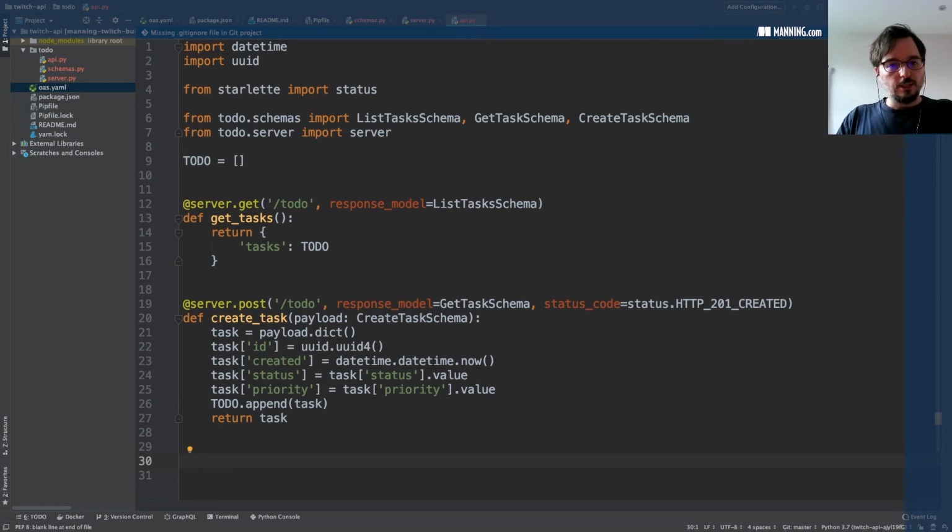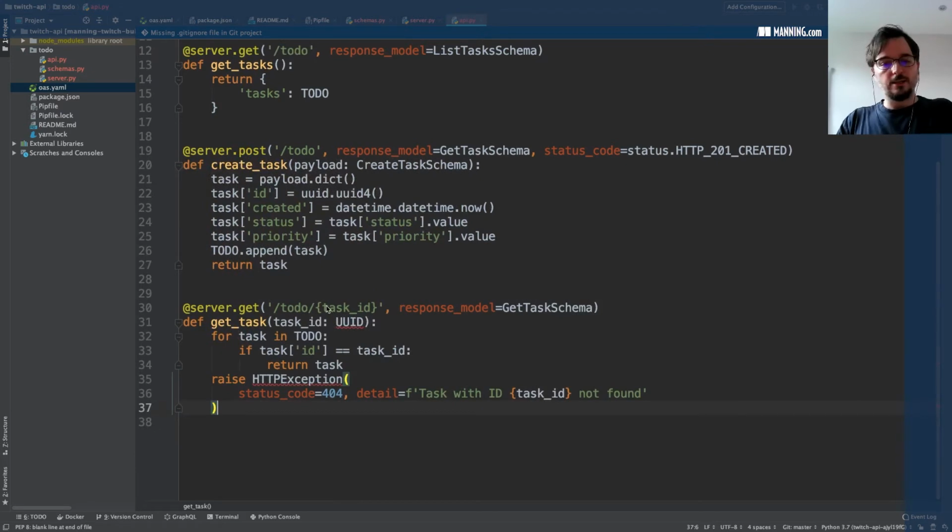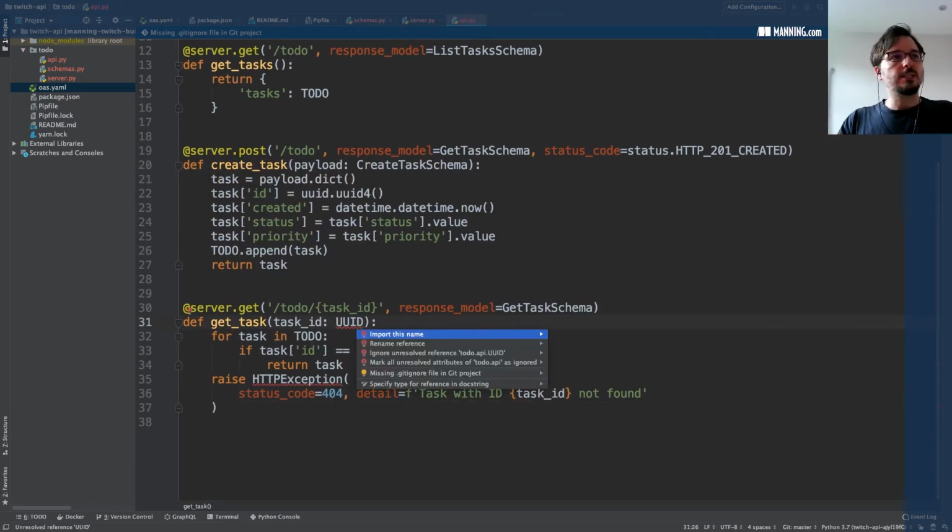I'm going to just copy paste the get to-do with the task ID endpoint. We need to import this as well. Not like that. Well, yeah, that's fine.